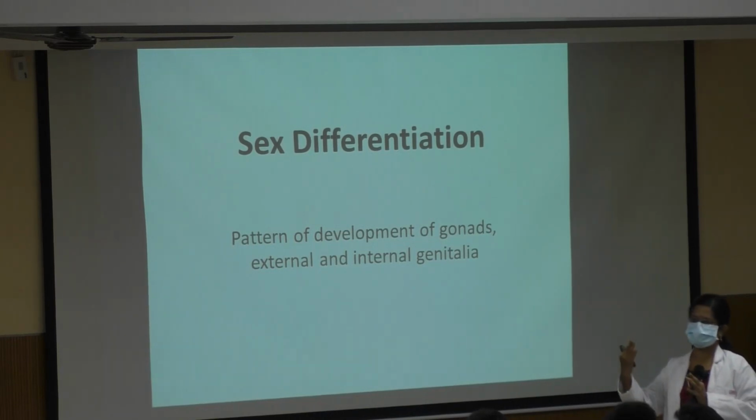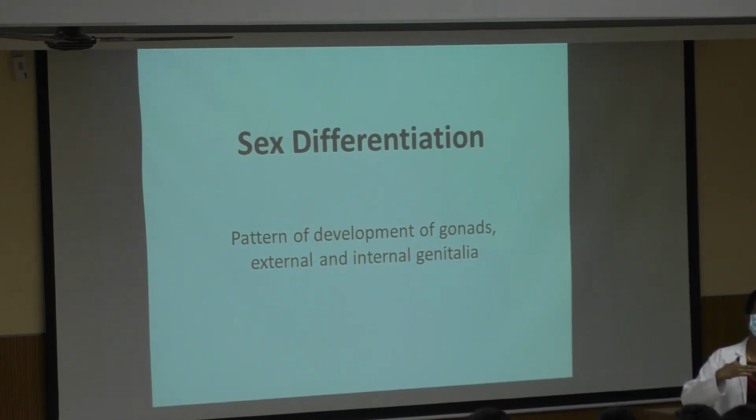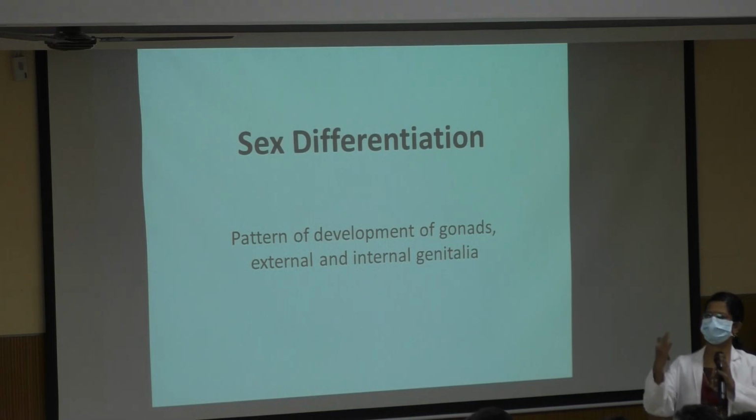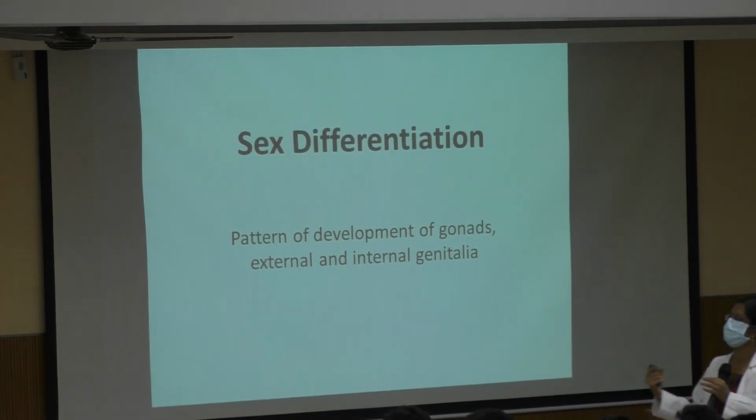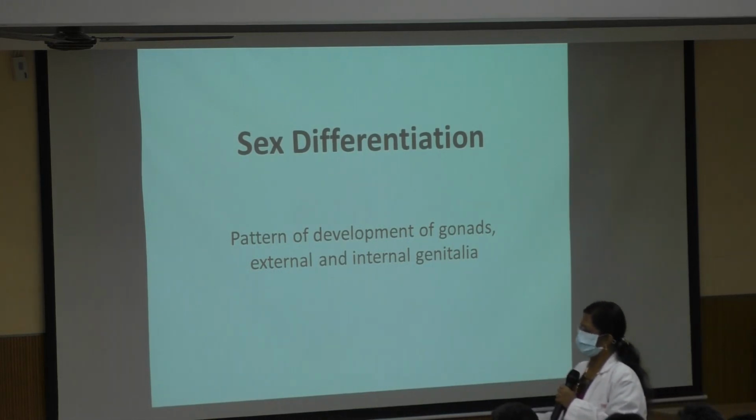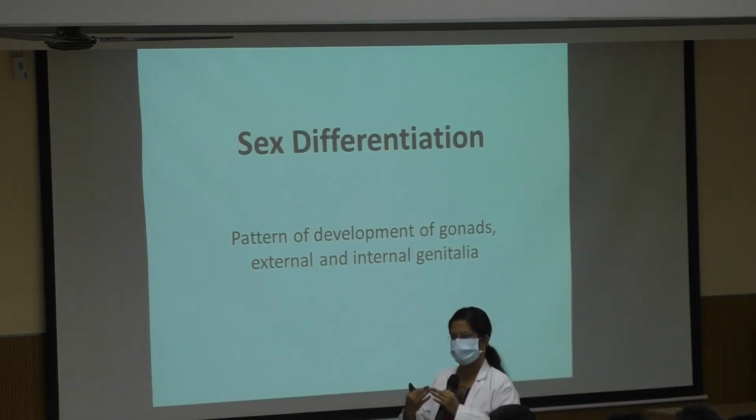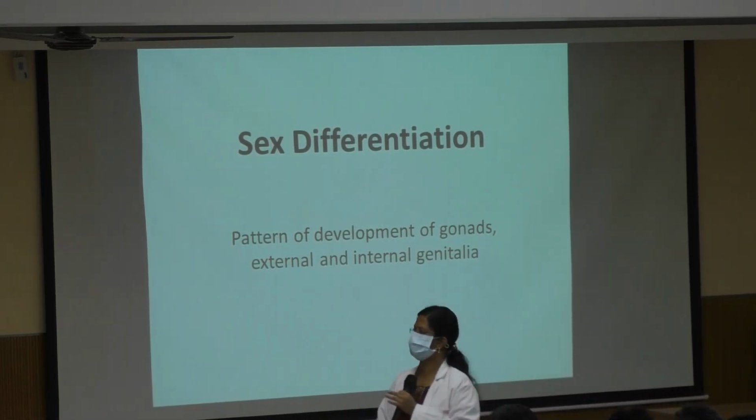So from the genetic sex, it has to determine now that it is going to become either testis or ovary. So next, the gonadal development. How will this gonad develop, and then from the gonad, the phenotypic development occurs.